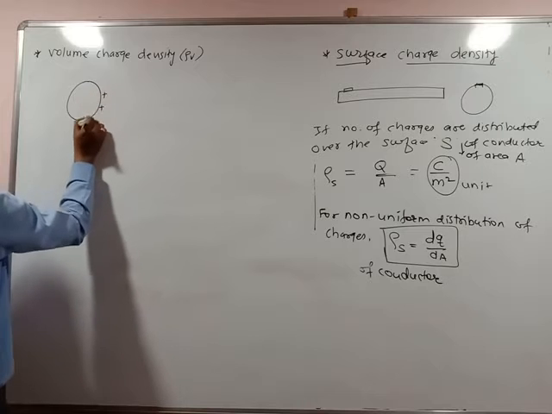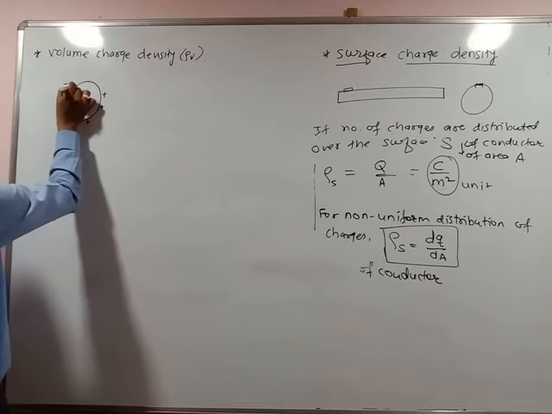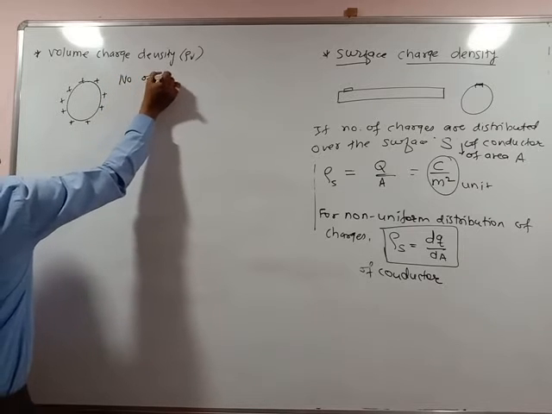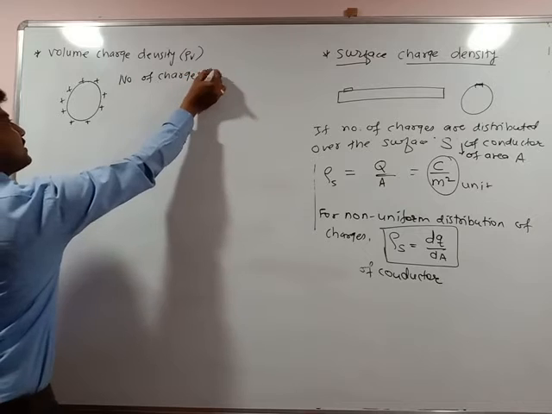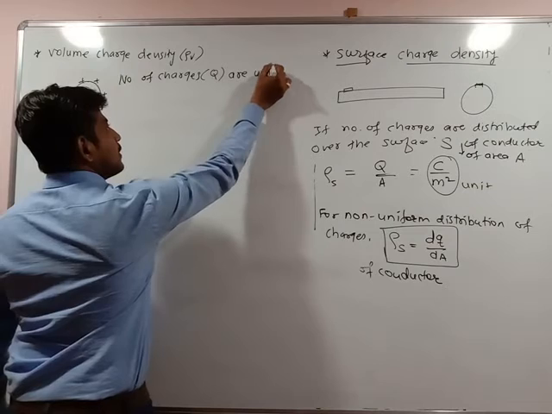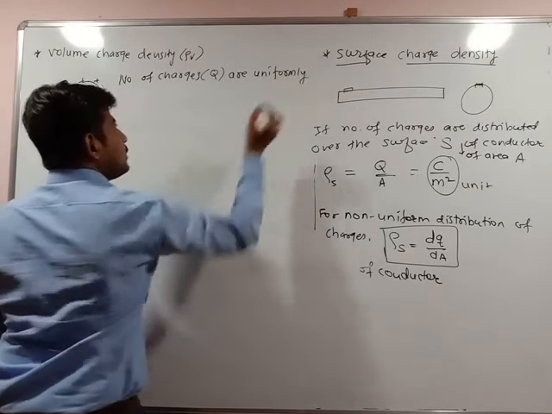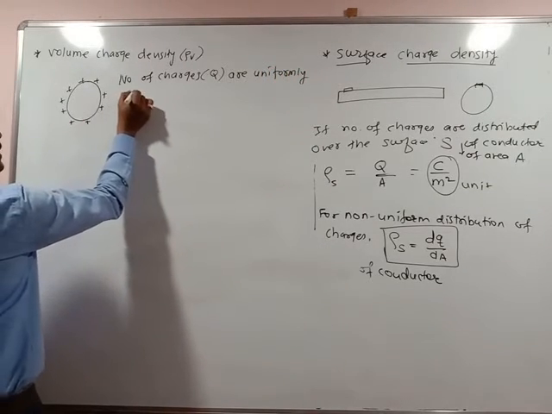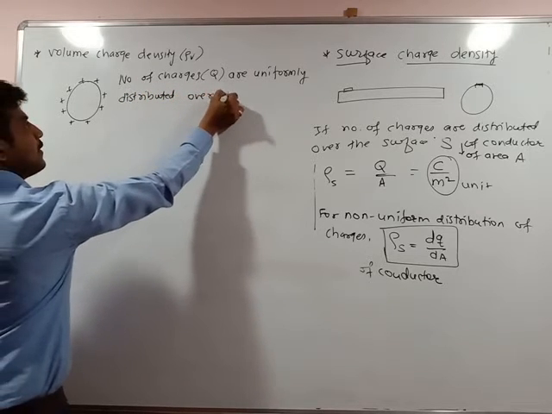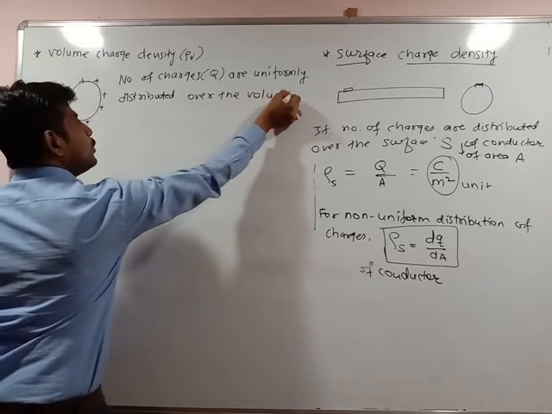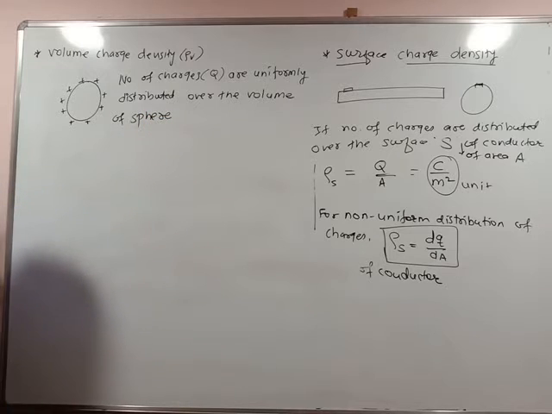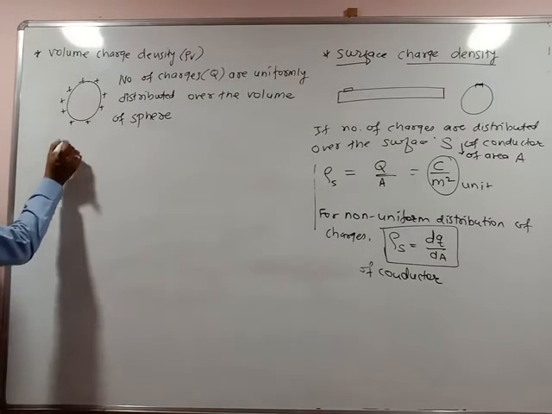The total number of charges, Q, are uniformly distributed over the volume of the sphere. How many charges are distributed?